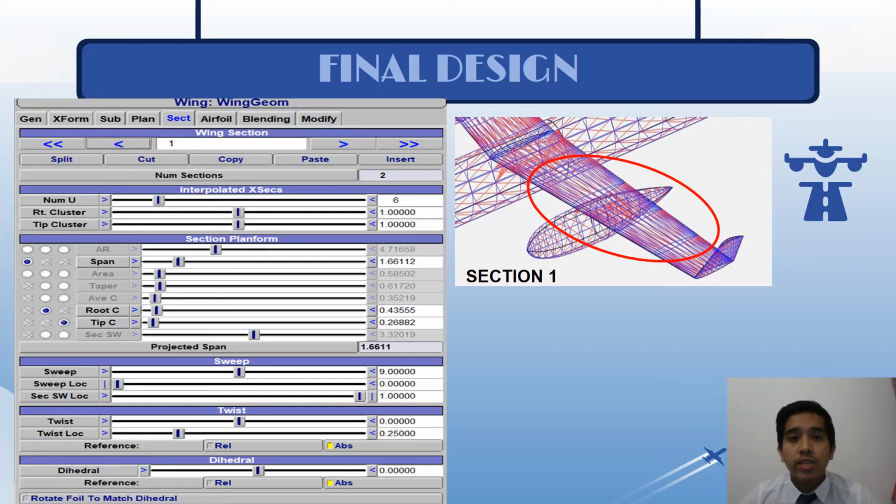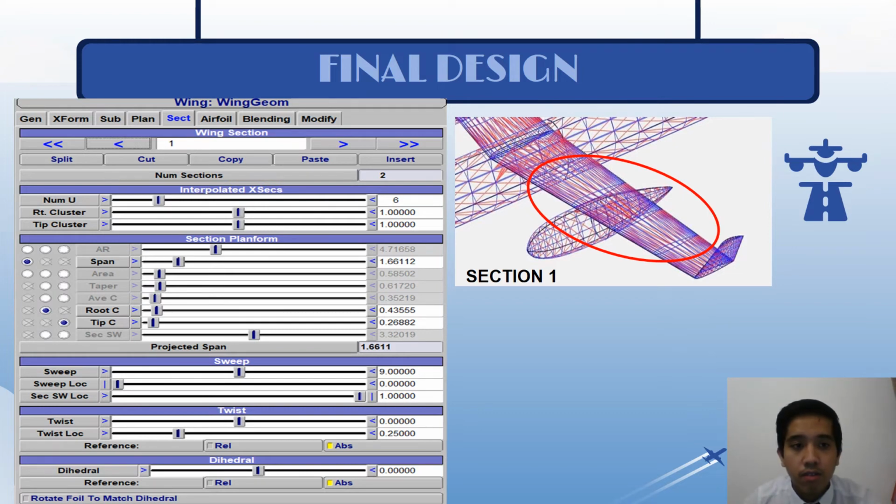So basically the wing is divided into two sections, one for the wingspan and another for the high lift mechanism. So the wingspan of the wing is divided into two sections. Wing portion 1 is depicted in this right hand side figure and it is being positioned. So the span, root chord, tip chord, sweep and the hydronaut parameters were used to adjust the values of the parameter values. So the values of the parameters are shown in this table.